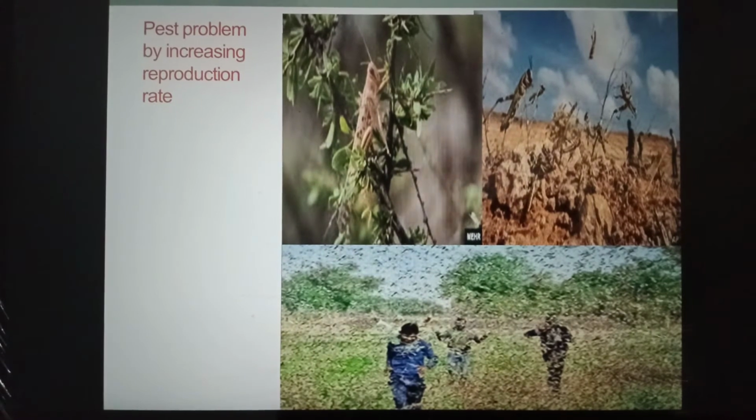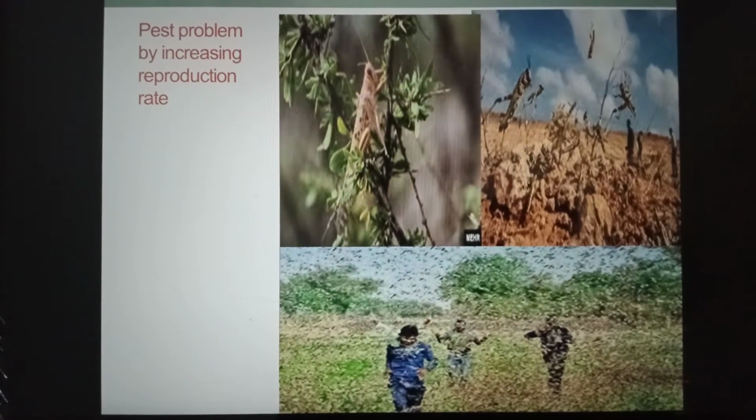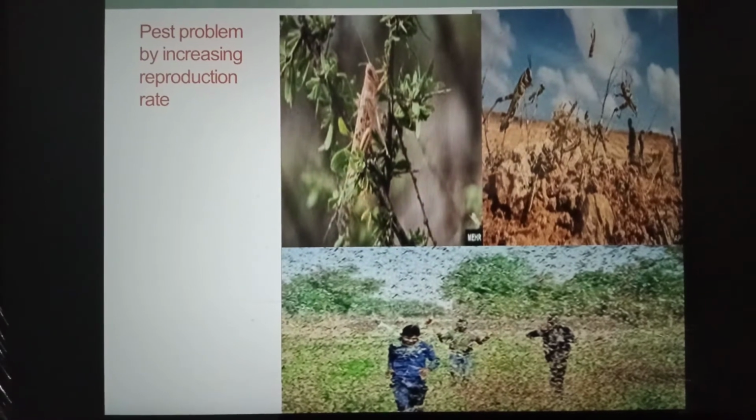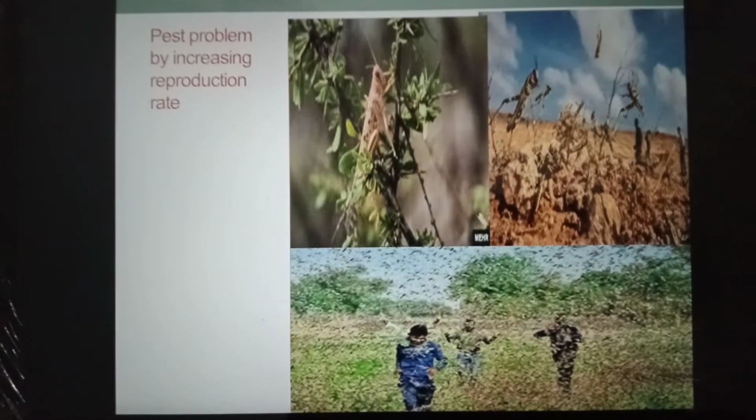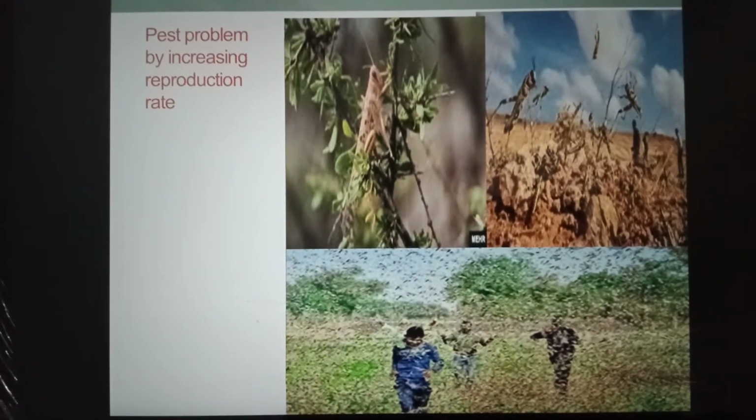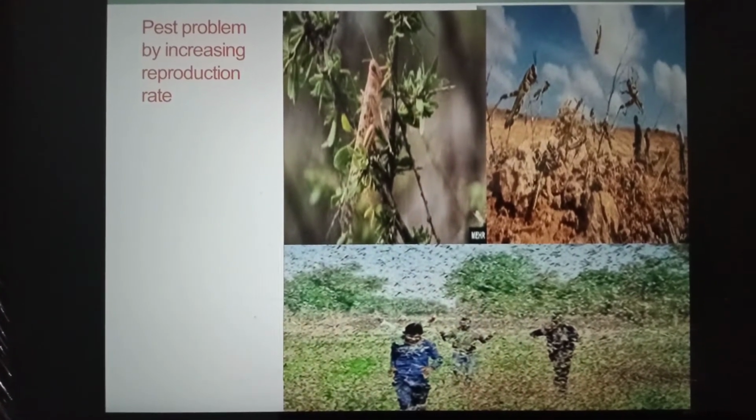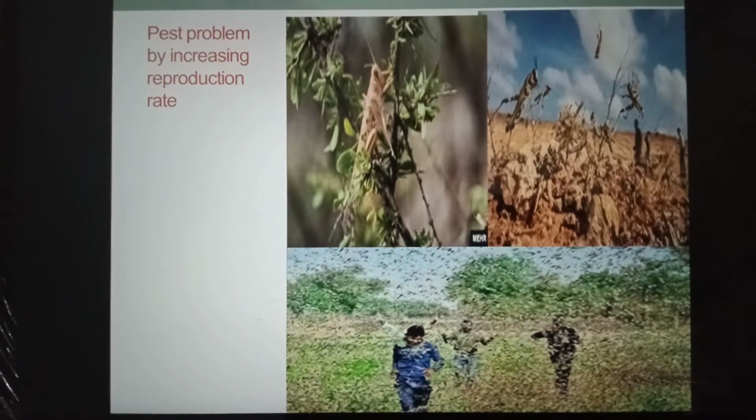You might have seen in Rawalakot that there is a pest problem of snails nowadays. But in ancient times, it was not a problem. So it is due to the excessive use of fertilizers.